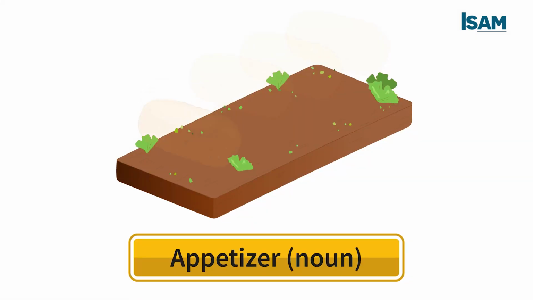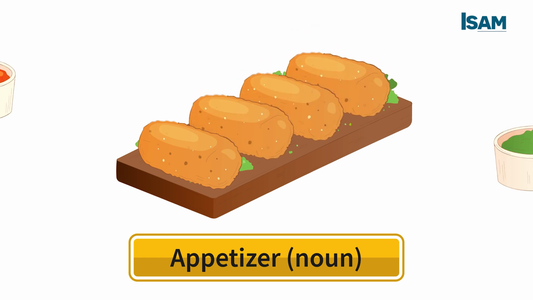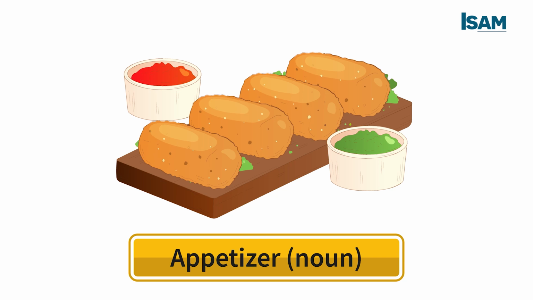So now we are going to learn about eating words. Let's see. Appetizer is a noun. It means a small amount of food eaten before a meal. For example, we serve some crackers and cheese as an appetizer.